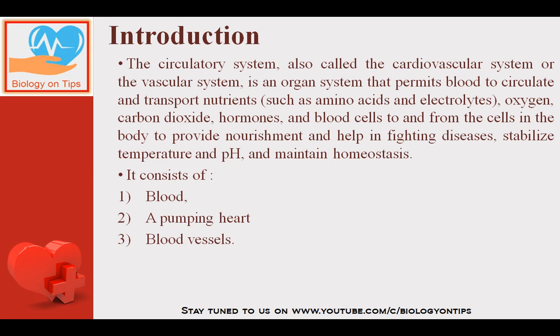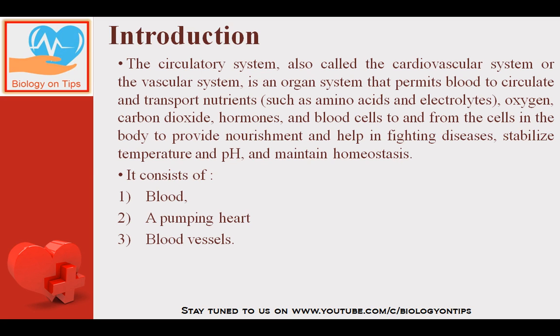If I am talking about the circulatory system, it consists of a circulating fluid. It contains a fluid which travels throughout the body, and it is responsible for the transportation of different substances to each and every body cell, because each and every body cell is a living structure. So it requires everything. It requires all the nutrients, whether it is amino acid, glucose, electrolytes. It requires oxygen for respiration. On the other hand, it also produces many waste products which have to be eliminated out of the body.